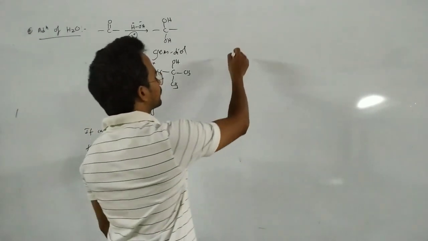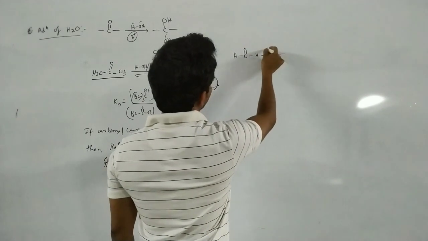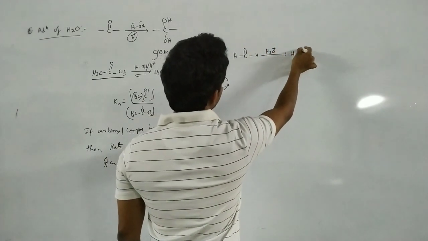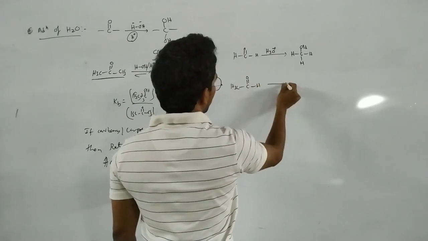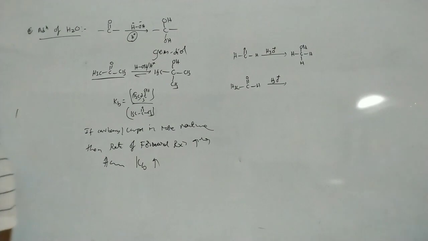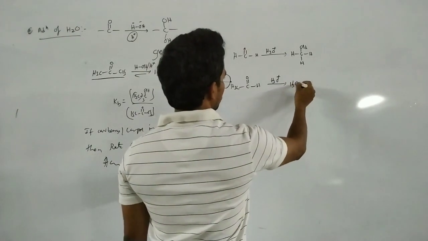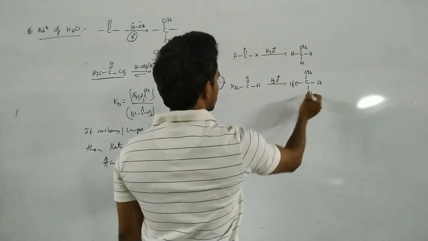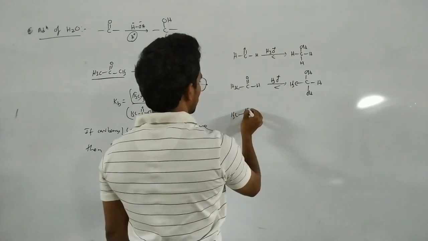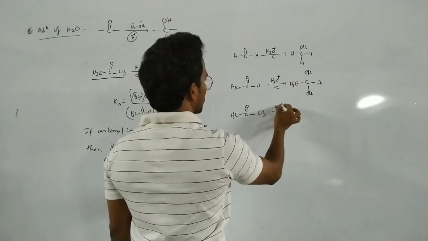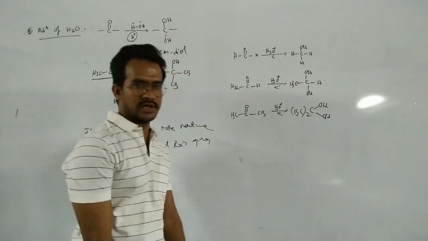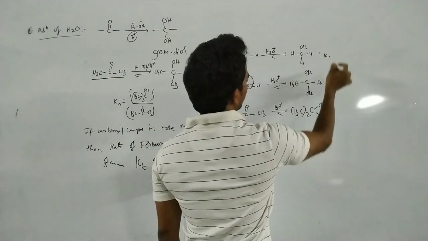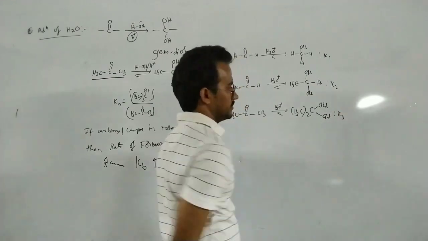Now suppose formaldehyde on addition of water with H3O plus gives a gem diol, H, OH, OH, H. Next I am taking acetaldehyde; on addition of water, again a gem diol, CH3 CH(OH)2. Next, acetone, CH3 C double bond O CH3, gives CH3 twice C(OH)2. Here the equilibrium constants are K1, K2, K3.